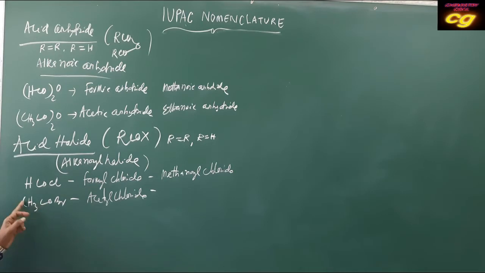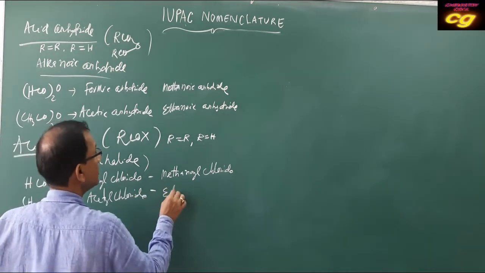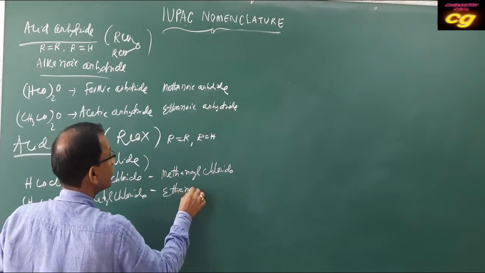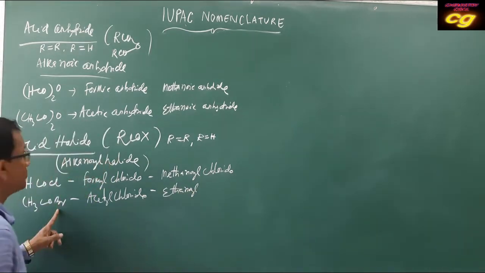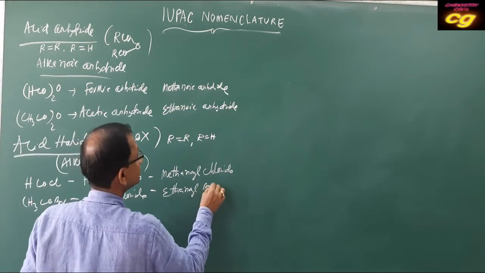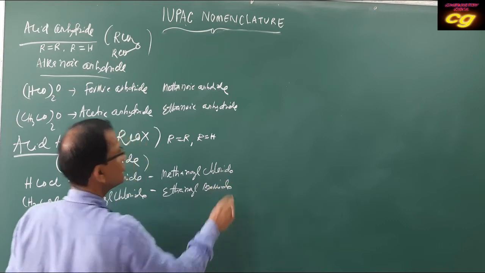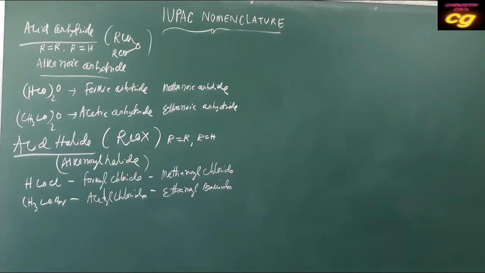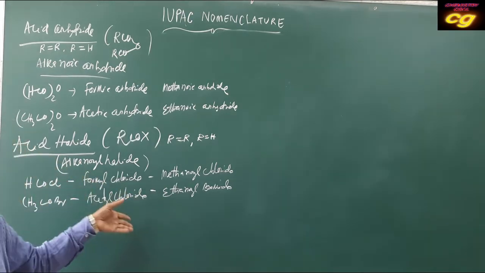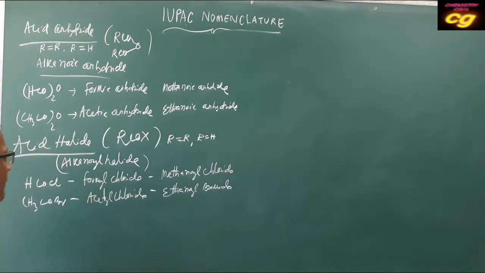Acetic acid means 2 carbons, so ethanoyl bromide. So it depends upon the name of the acid from which it is derived. If 3 carbons, propanoic anhydride, propanoyl chloride, like this. It depends upon the parent acid.